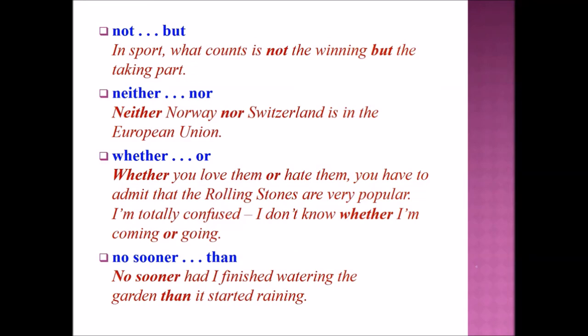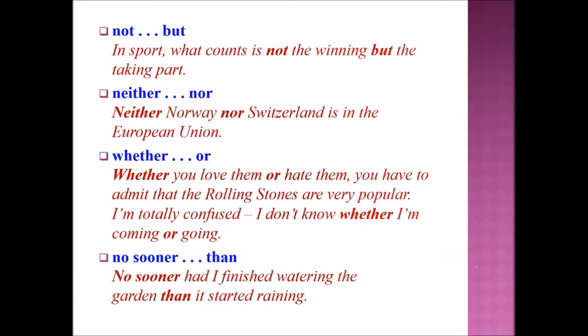Next, let's see about neither nor. Example sentence. Neither Norway nor Switzerland is in the European Union. Next, let's see about whether or. Example sentences are whether you love them or hate them, you have to admit that the Rolling Stones are very popular.